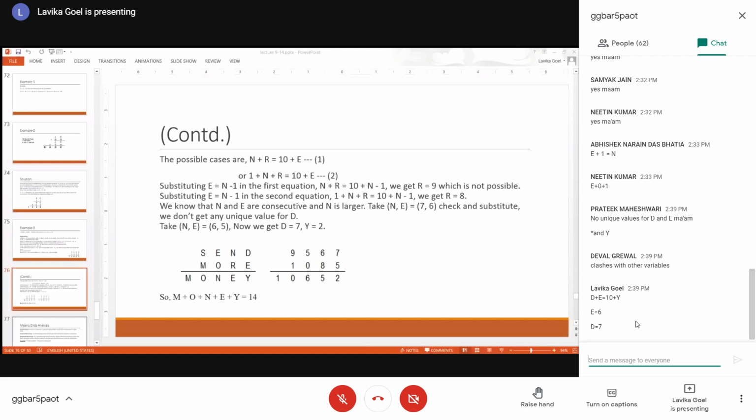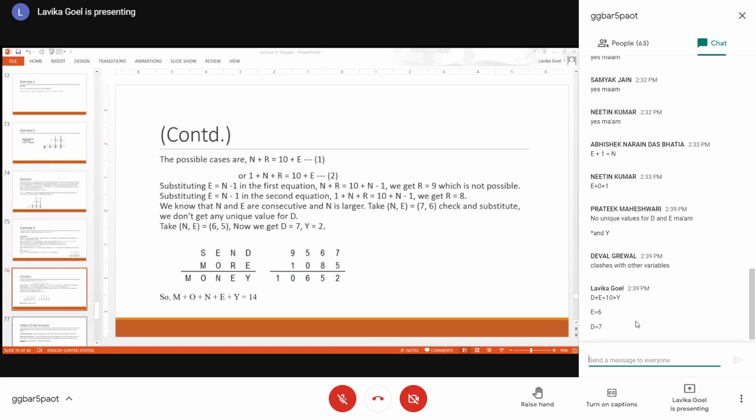Just check and see. In that case, if you take D as 7, then 7 plus 6 would be 13. So actually you cannot take D as 7 also because you have taken N as 7. So you cannot take D as 7 because you have guessed the values of N and E as 7 and 6. So 7 is already taken by N. So D cannot be 7 also. And D cannot be 8 also and 9 also because 8 is R and 9 is S. So in that case, there is no value which is possible for D plus E is equal to 10 plus Y. So that means with N and E as 7 and 6, you are not able to satisfy this equation.